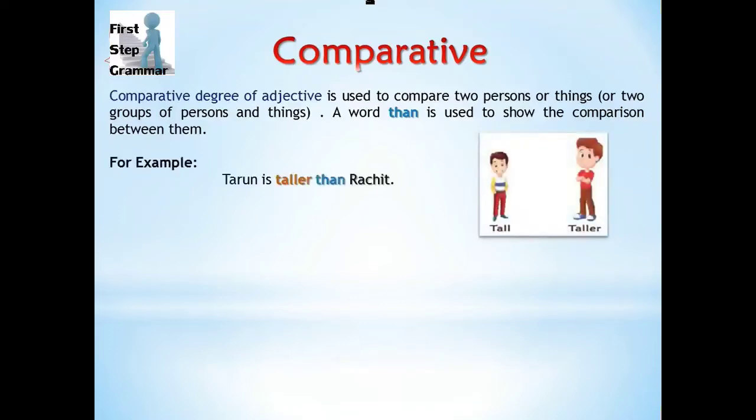For example, Tarun is taller than Rachit. Here we are comparing two different nouns, Tarun and Rachit, on the basis of their height, and we are using the adjective taller, and after taller we are using the word than. Another example is: mobile phones are more popular than landlines. Here more popular is the comparative degree of the adjective, and than is the word used after it. And here we are comparing two nouns, mobiles and landline phones.